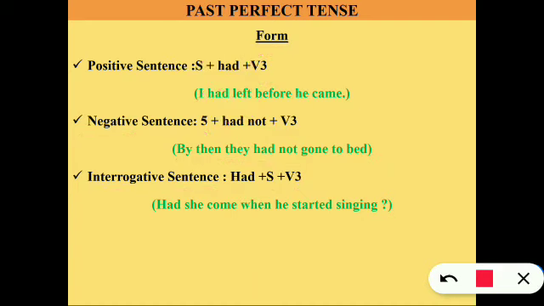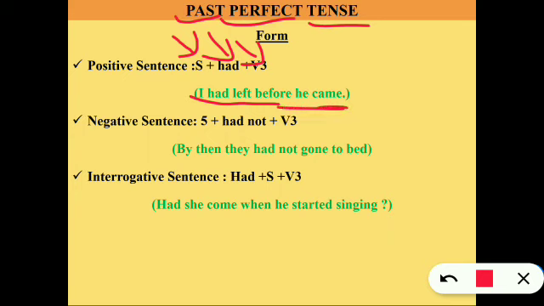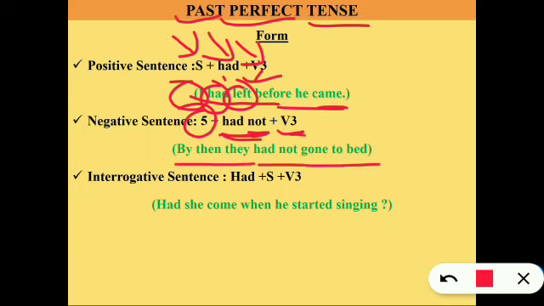Let's see the form of past perfect tense. In past perfect tense, the form will be subject, had, and then verb 3. Example is, I had left before they came. I, subject, had left, verb 3, before he came. Okay. In a negative sentence, we use not: subject, had not, and verb 3. By then, they had not gone to bed.